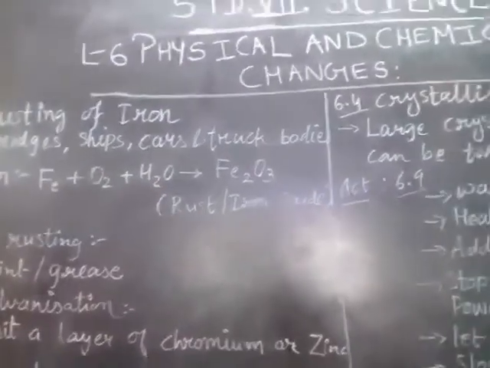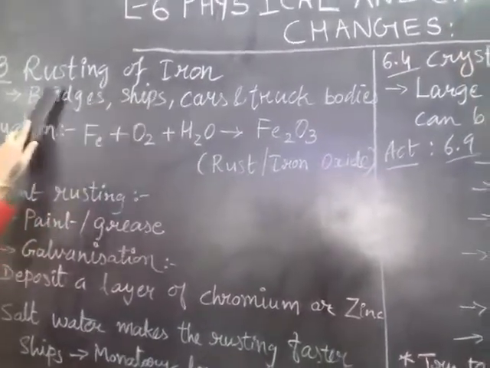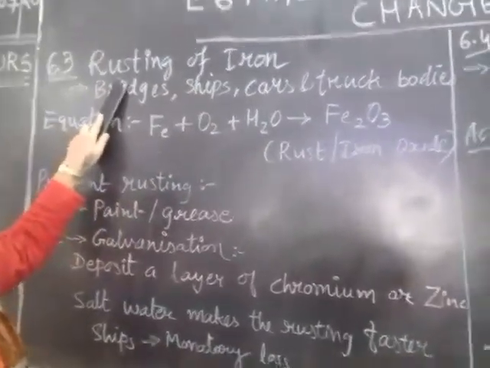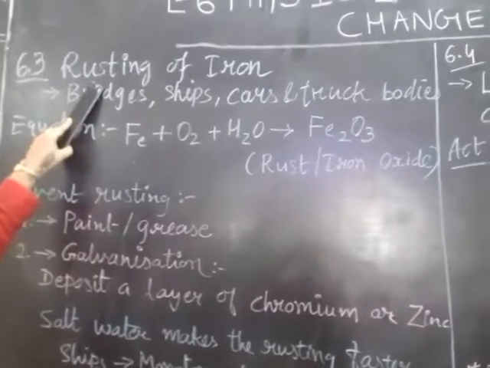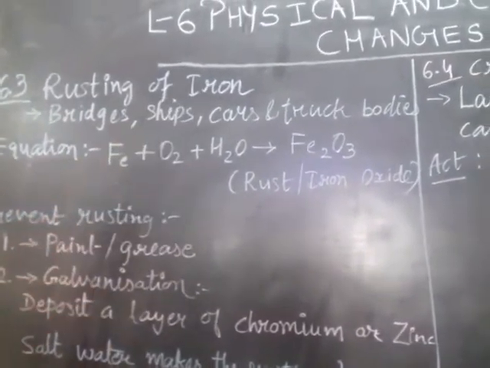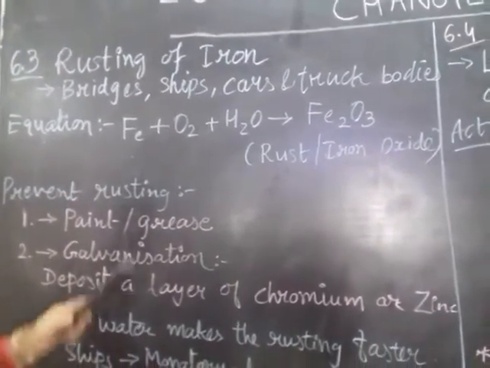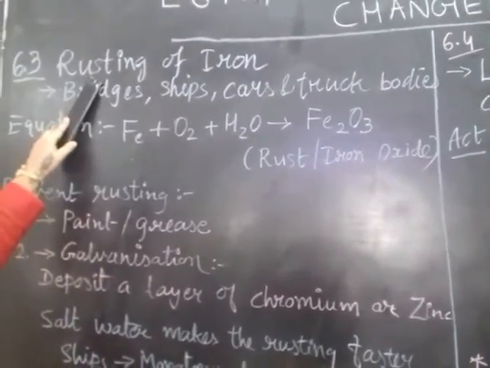Start new topic, that is 6.3, rusting of iron. First of all, let us see what is rusting. Rusting is a process in which, on any iron object, a thin layer of brownish substance is deposited, so it is called the rusting process.